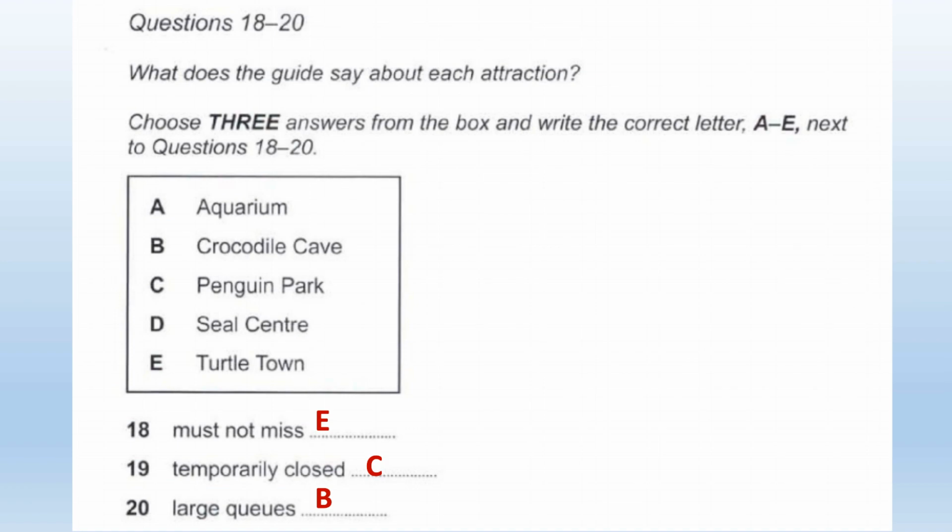Let's just recap that. So for must not miss, number 18 should be E, which was Turtle Town. Number 19, temporarily closed, you should have written C, Penguin Park. And for number 20, there will be large queues at B, Crocodile Cave.